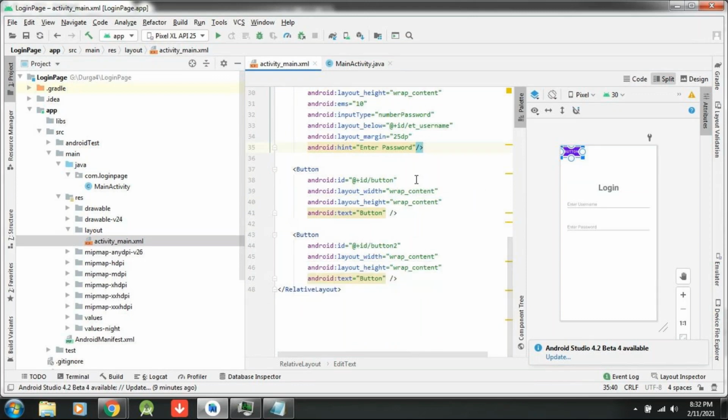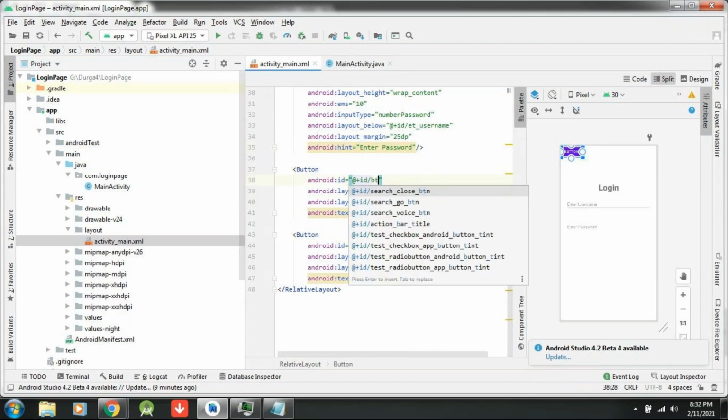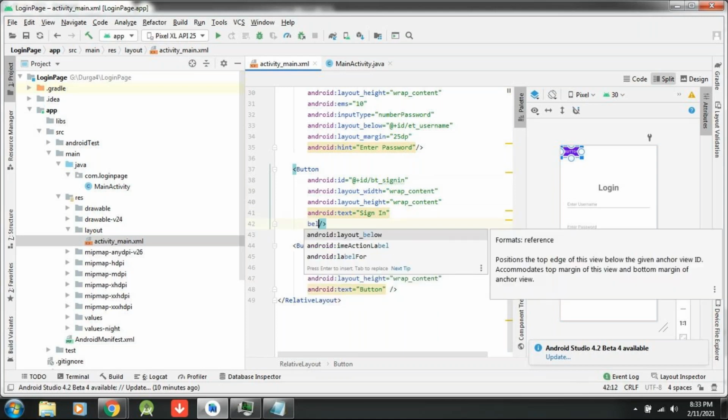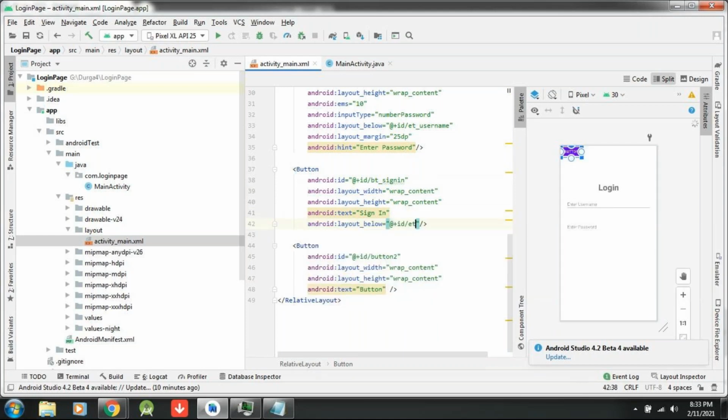Now let me write these. These two I would like to get in horizontal. For that, what is this button? The first button is for the purpose of login or sign in. Sign in is good for us. So I will write sign in, and its width is wrap content. This button should come below, layout below at the rate plus id by et password. Below password it has to come.